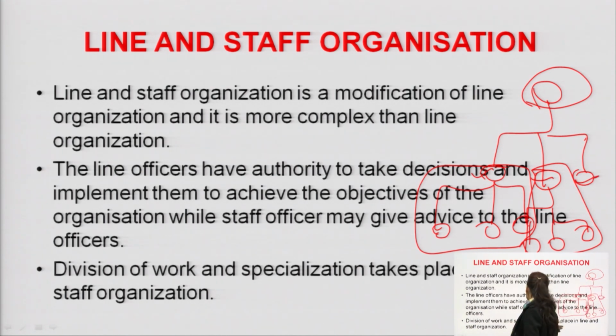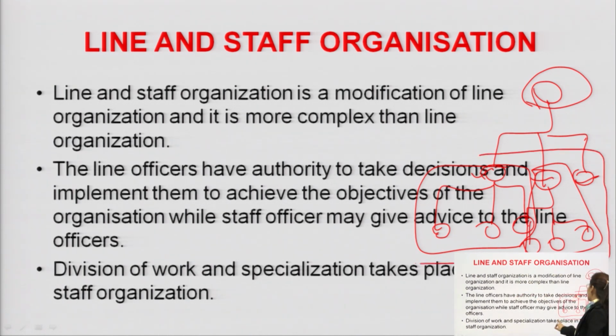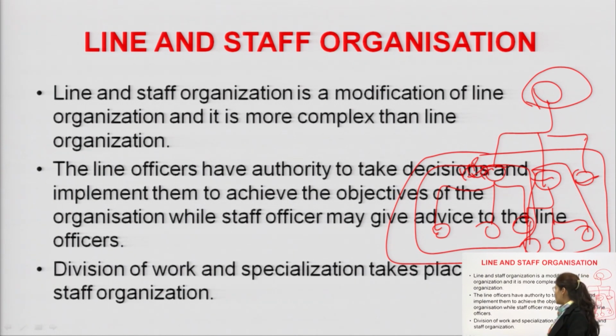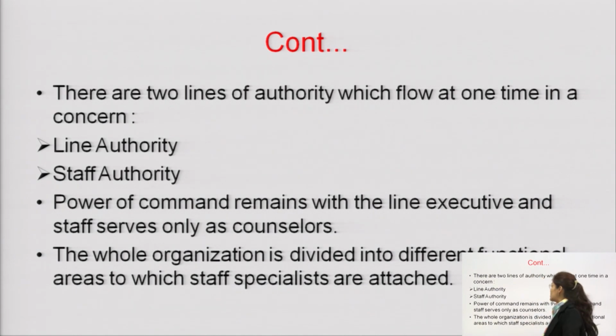Division of work and specialization take place in the line and staff organization. As we can see, in this hierarchy there is specialization. Like if I say this department is HR, then obviously all the people will be HR specialized. So division of work exists in this kind of organization, and even specialization also exists.